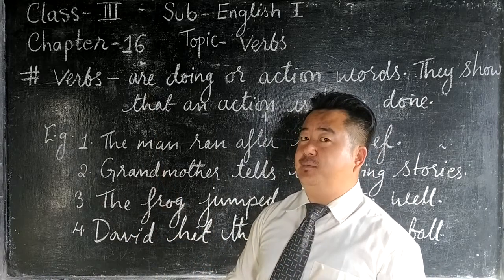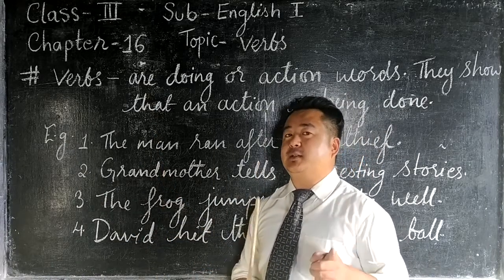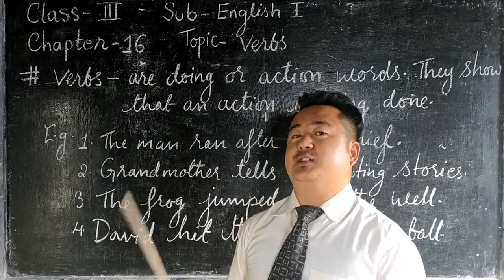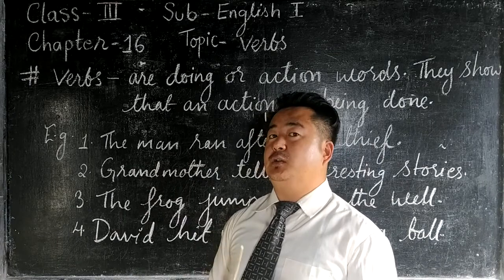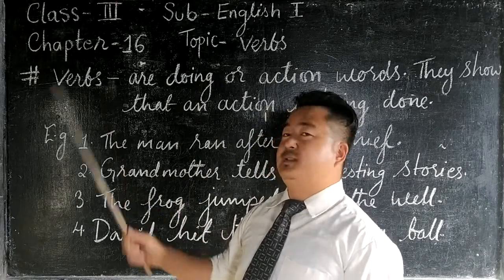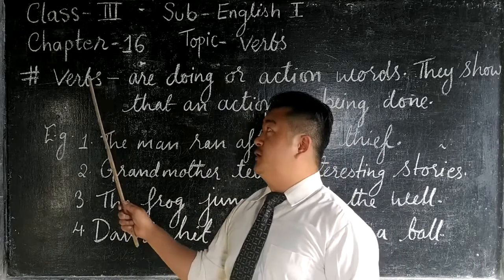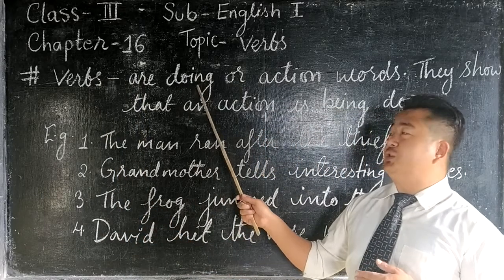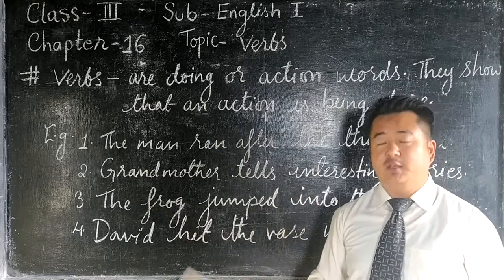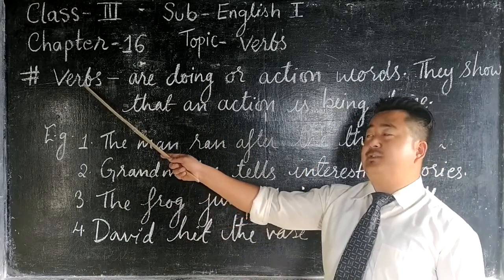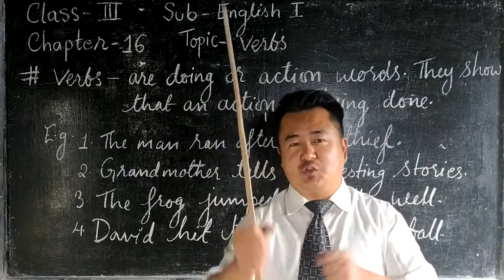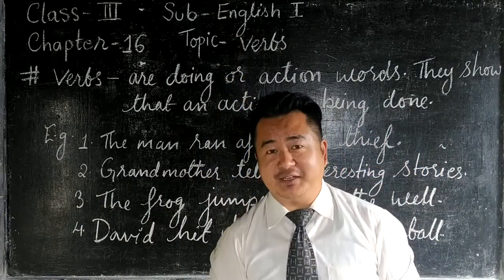Verb is a doing word. Verb is an action word. The word should not be words. If you say verbs in the plural form, verbs are doing words. Along with that, verbs are action words. It shows some action, right?